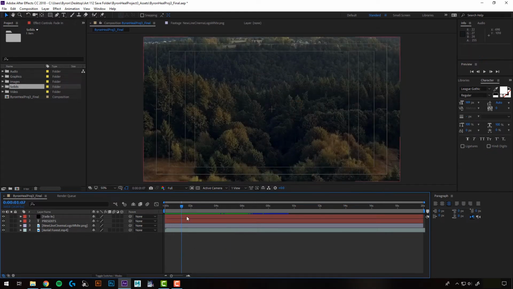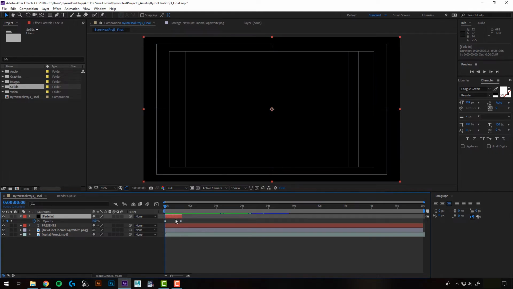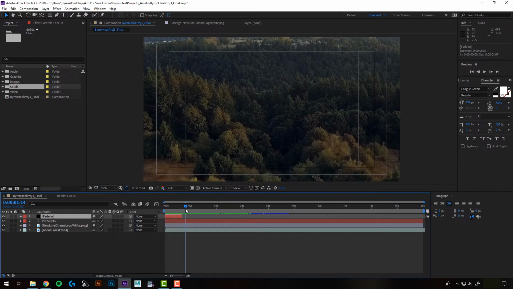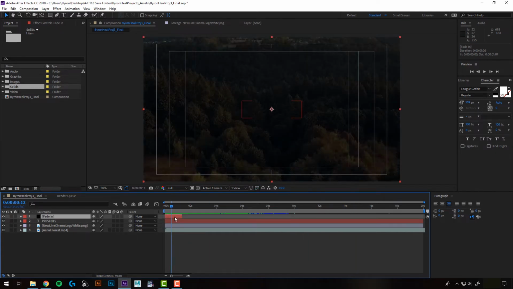So I'm going to select my fade in, and I'll just hit U to see my keyframes. So my last keyframe is there. I don't need any of this past here. So what I'm going to do is just go to the very end here. You'll see my double arrows, and then just drag that forward. So now if it's collapsed, I know that this layer here is only visible for this part.